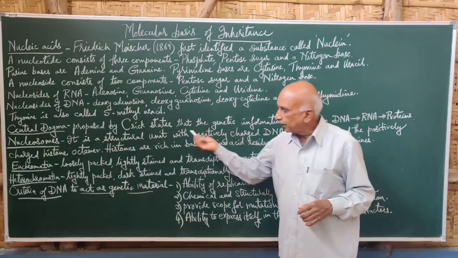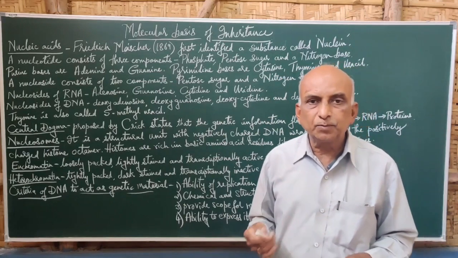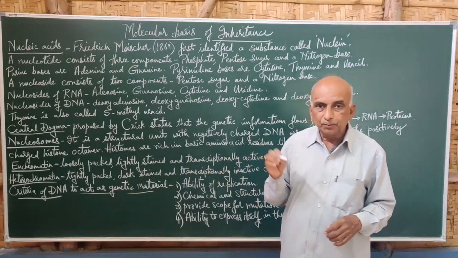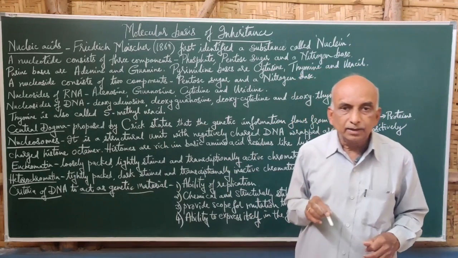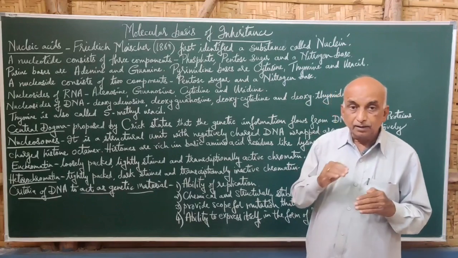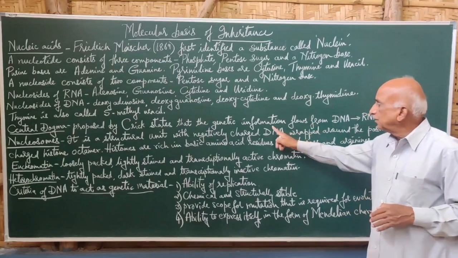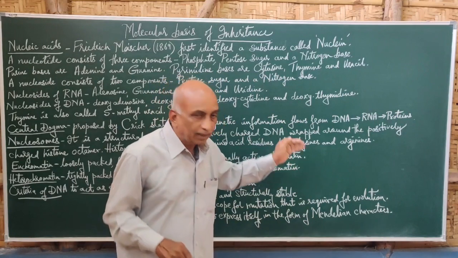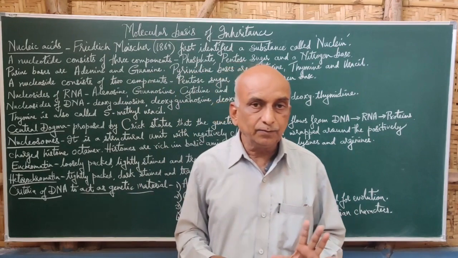The structure of DNA was proposed by Watson and Crick, and later Crick alone proposed a phenomenon called the central dogma. He found that the DNA, which contains certain genetic information, transfers it to the RNA, and then it is used in the synthesis of proteins.